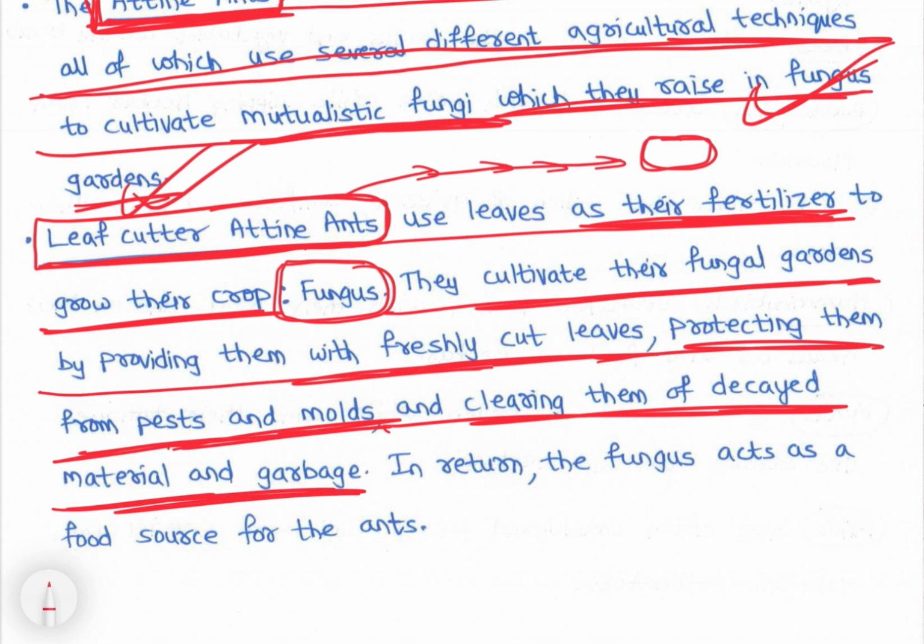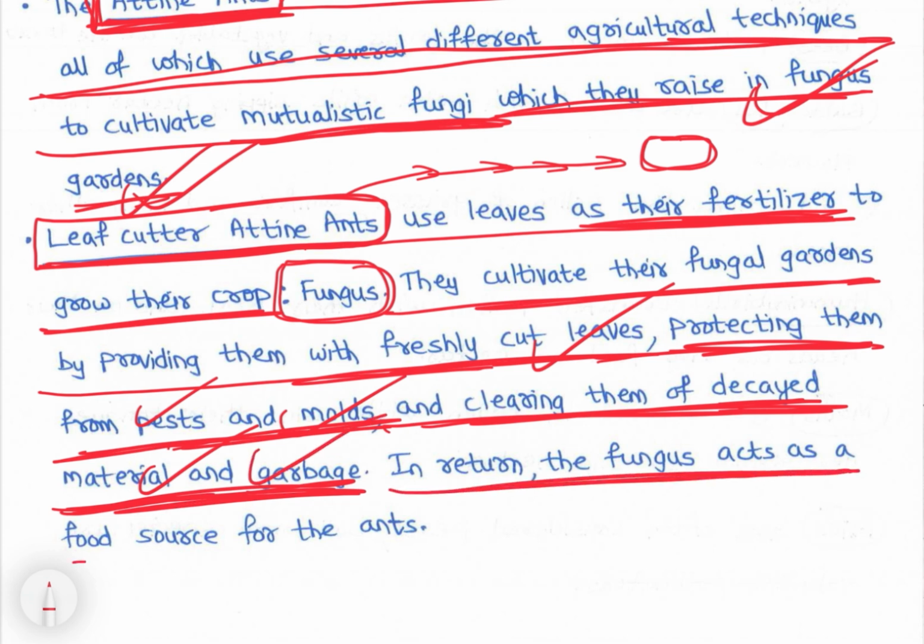Okay, so cut their leaves and protect them from pests and molds. So basically they act as an army. Okay, then clearing them from decayed material and garbage. Timely they clear also, right? In return, the fungus acts as a food source for the ants, and these ants eat the fungus. And when it happened, 60 million years ago.